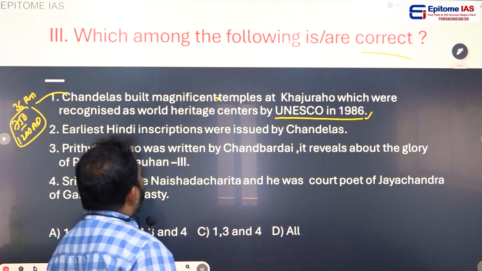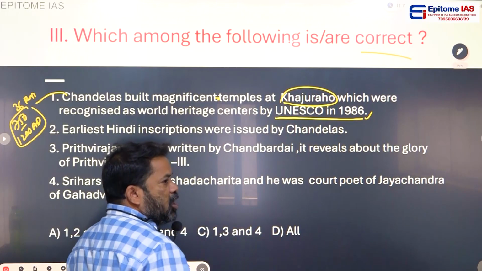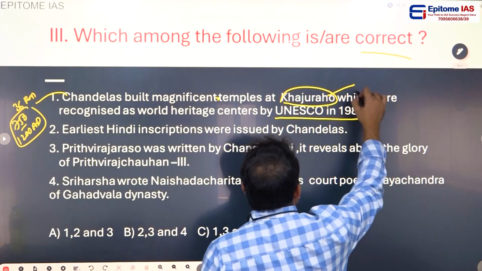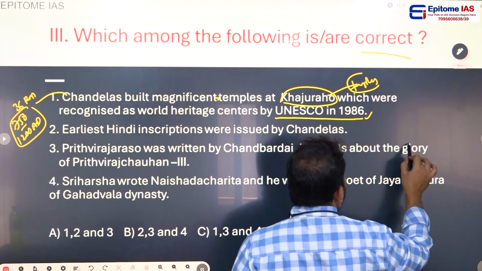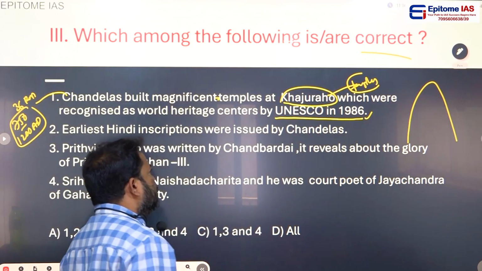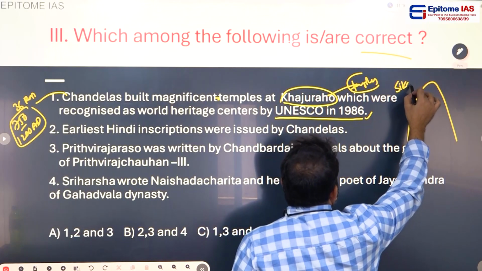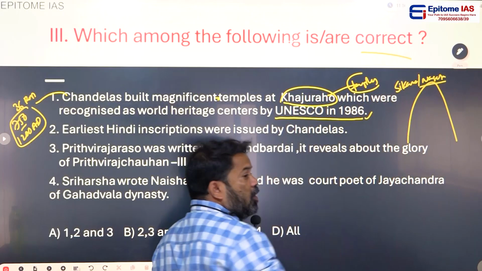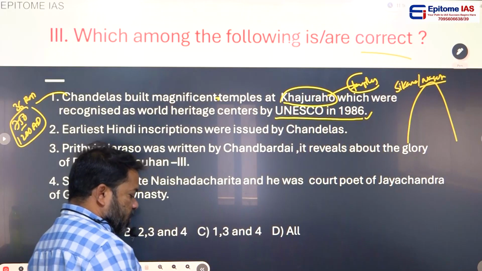Chandelas built magnificent temples at Khajuraho in Madhya Pradesh. These temples are called the Khajuraho temples, and they are the best Shikara temples in the world. Shikara, or you can call it Nagara. Best Shikara, or Nagara, temples in the world. I don't know whether you are aware or not.